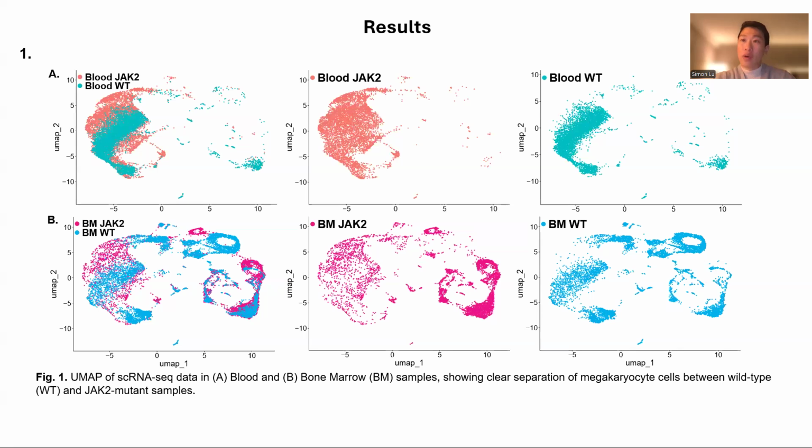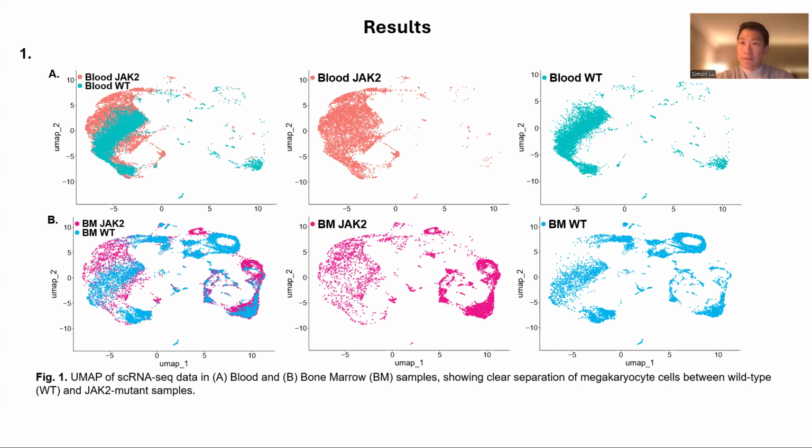And while there is some overlap between the megakaryocytes of JAK2 and wild type, we can see that there is a transcriptional differentiation of certain megakaryocytes that's unique to only the JAK2 mutated condition for both blood and bone marrow.